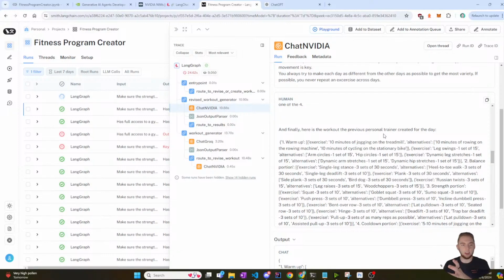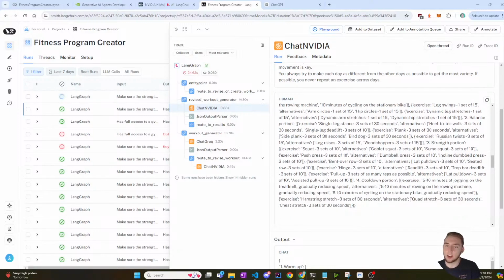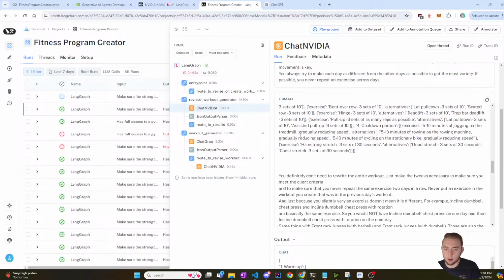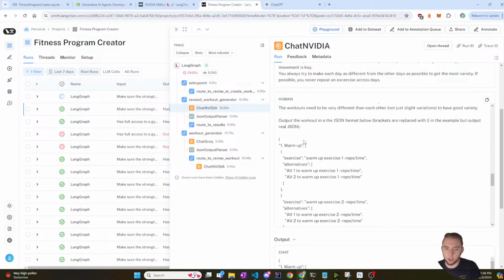I'm acting like the reviser is a different personal trainer, which is why I'm wording it in this way. Like it's revising someone else's workout, which I think makes it more likely to make suggestions, just from my experience with LLMs. So here's the previous personal trainer's workout. And then it's like, hey, change it up.